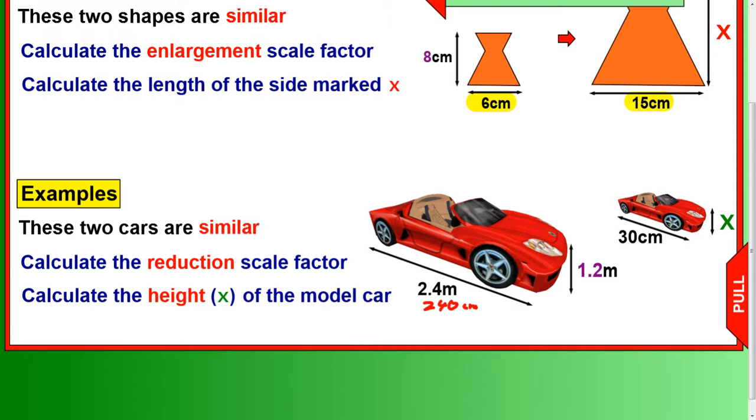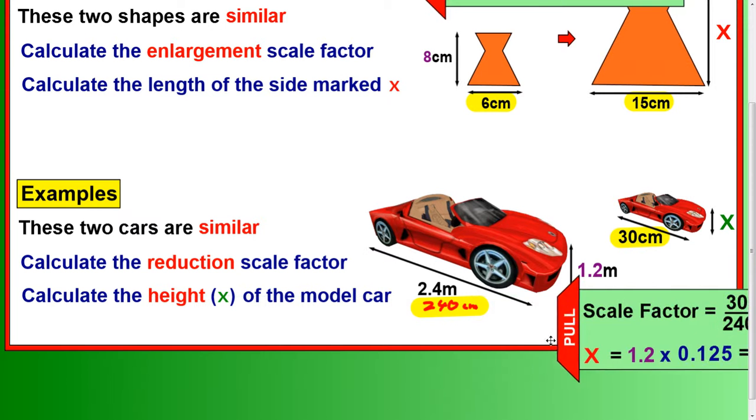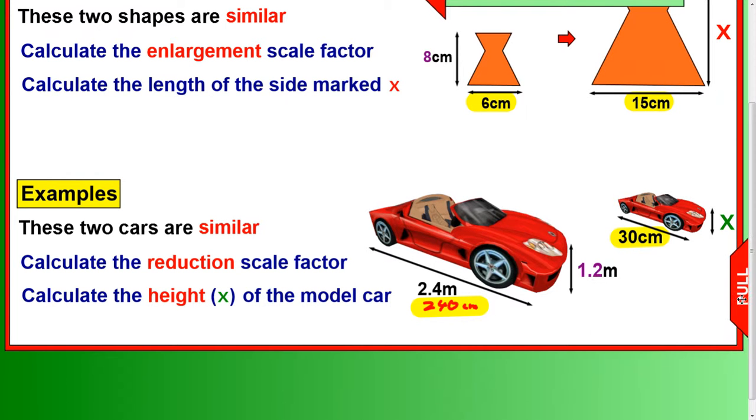So when I do my reduction scale factor, I take my second number and I need to work with corresponding sides, so there's my 30 and I'm going to use the 240. So I'm going to do 30 divided by 240 and get my answer. That's over here, I think it's 0.125.